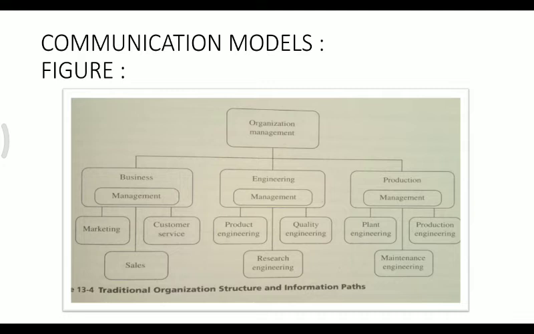Production includes plant engineering, production engineering and maintenance engineering. This is a traditional organization structure and information paths. Whatever communication is discussed along these paths comes from top to bottom, from high level management to low level management down to the floor condition.